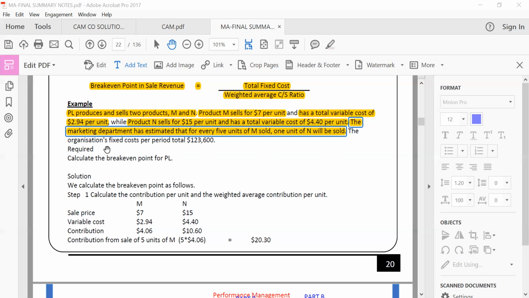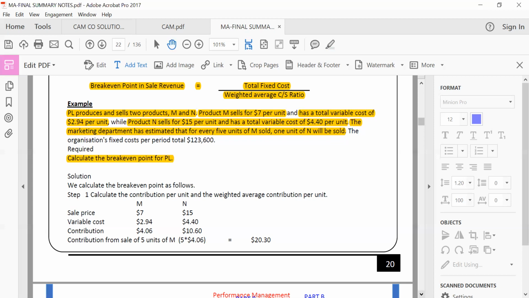Now, we are saying that the organization's fixed cost total is 123,600. So you can see this is the total fixed cost required. The requirement says to calculate the break-even point for PL. What is PL? PL is the company, and it produces M and N, which is a multi-product break-even.